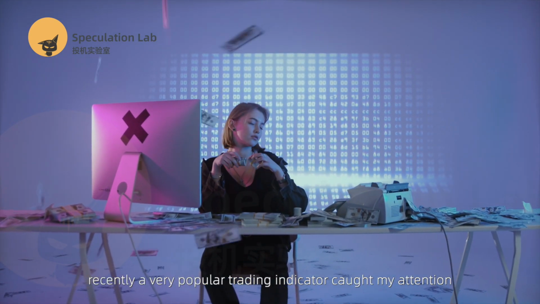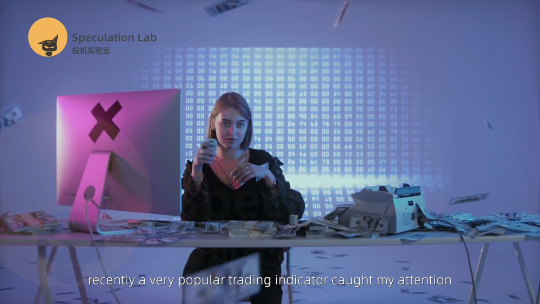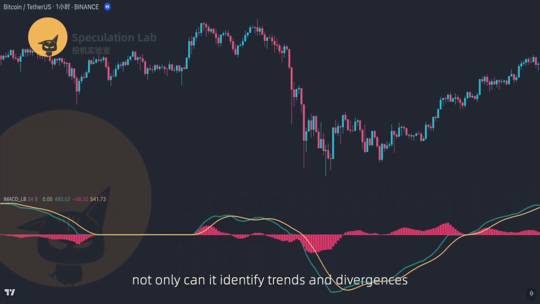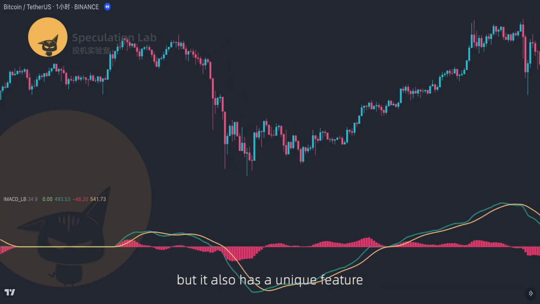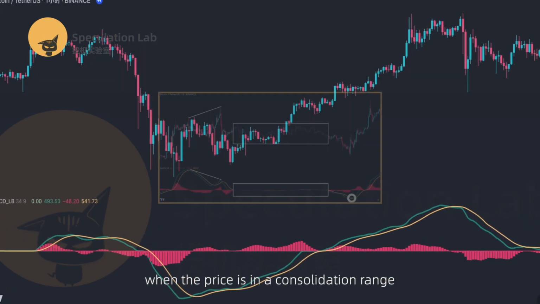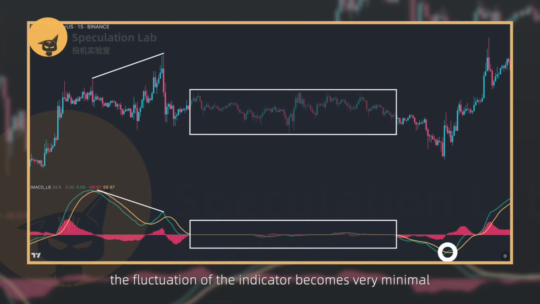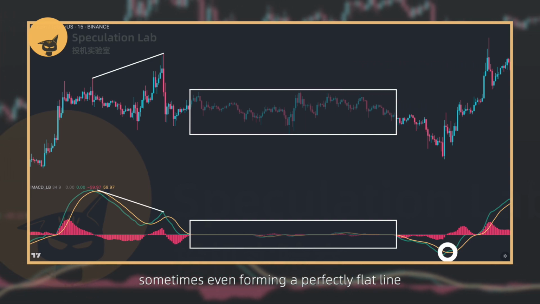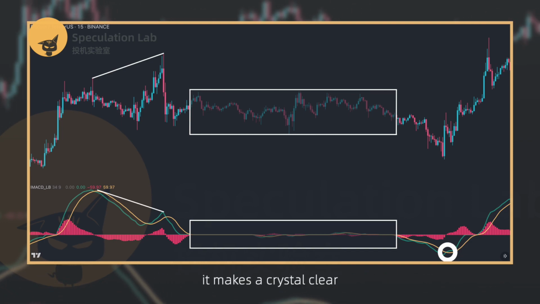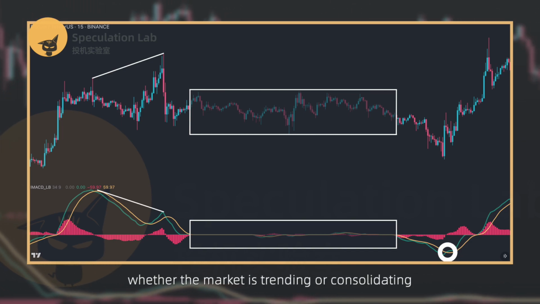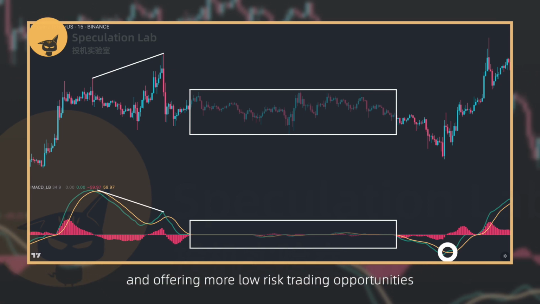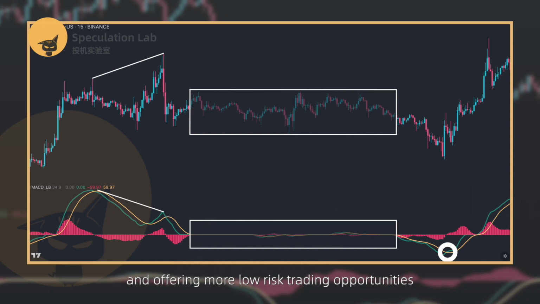Recently, a very popular trading indicator caught my attention. It's said to be the ultimate version of MACD. Not only can it identify trends and divergences, but it also has a unique feature. When the price is in a consolidation range, the fluctuation of the indicator becomes very minimal, sometimes even forming a perfectly flat line. It makes it crystal clear whether the market is trending or consolidating, effectively filtering out false breakout signals and offering more low-risk trading opportunities.